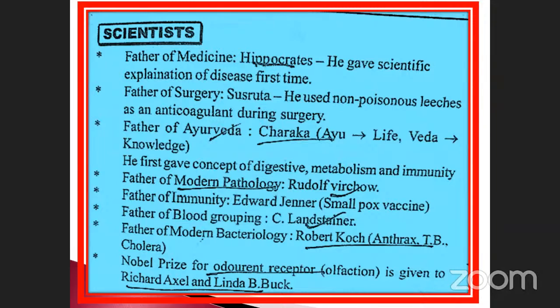Father of modern bacteriology, Robert Koch. This is also asked many times. Anthrax was discovered by Robert Koch, TB was discovered by him, and cholera also was discovered by Robert Koch. So he is called the father of modern what? Bacteriology. Okay, so this is also very, very important.